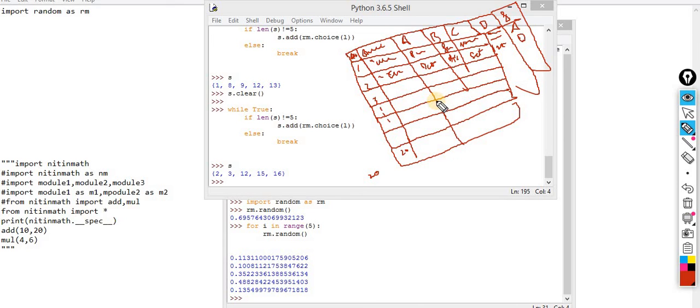Now first what you are supposed to do, you are supposed to pick 15 random questions from the entire data set. Even I don't know which questions will be selected, so I will show you a little code for the same. First you can generate something like this. Now the question number, let's suppose I am supposed to pick 5 questions. Now which questions am I supposed to pick? Second, third, 12, 15 and 16. So that means I am supposed to pick all these questions. So you are supposed to read from the file question number 2, question number 3, question number 12, question number 15 and question number 16.